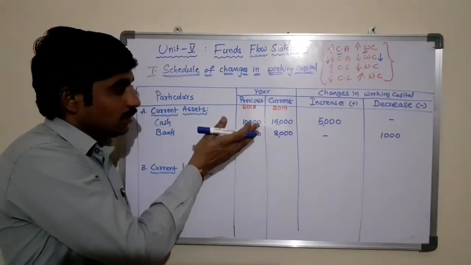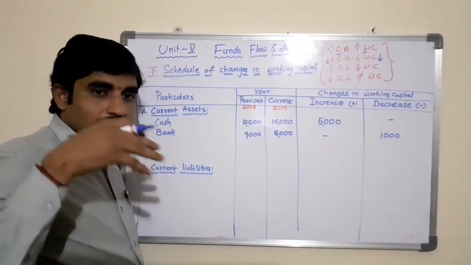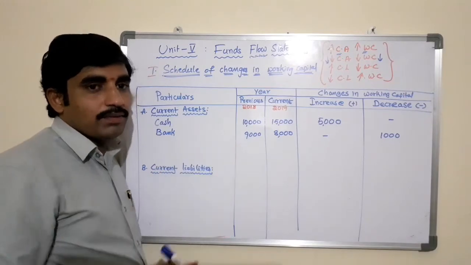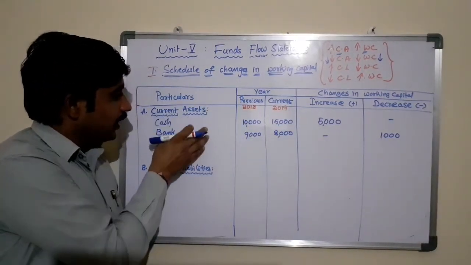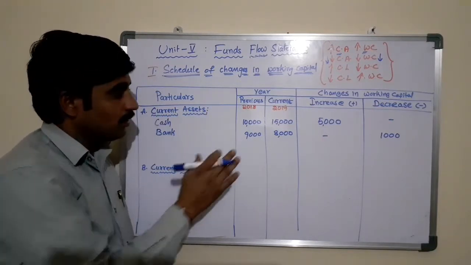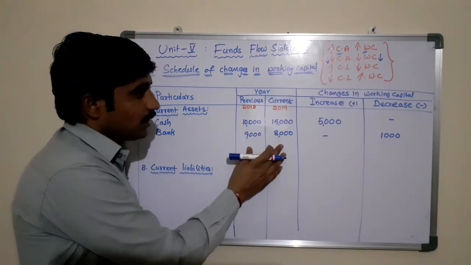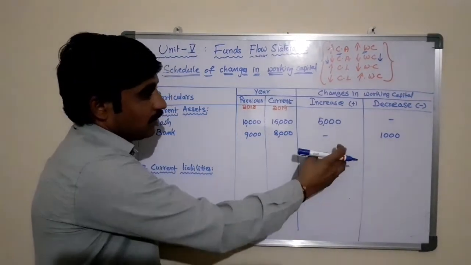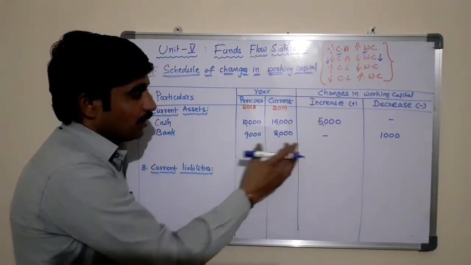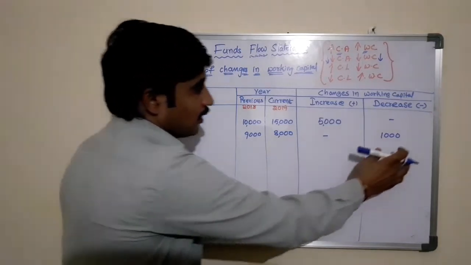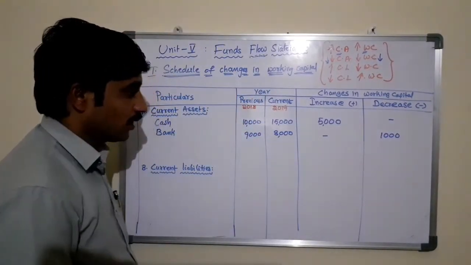So in this way we need to identify the current assets and current liabilities from the given balance sheets, the two years' balance sheets, in order to write under the headings of current assets and current liabilities, and also take the difference between these two. If there is any increase in current assets, write it in the column under increase in working capital. Any decrease in current assets, write the amount under the column decrease in working capital.